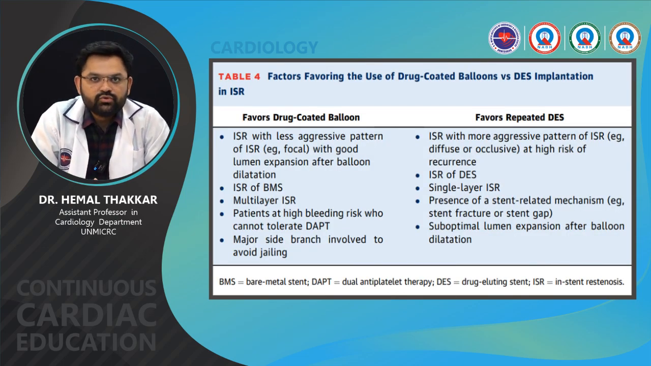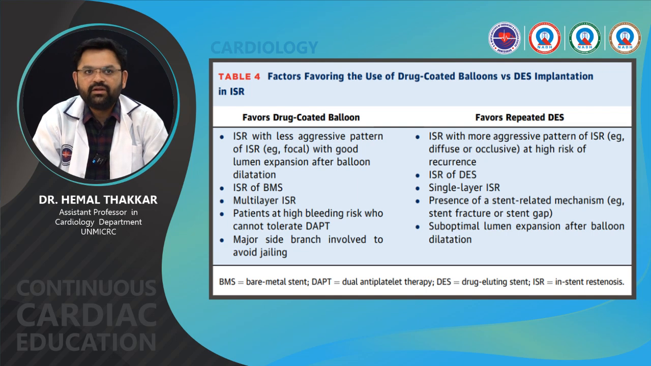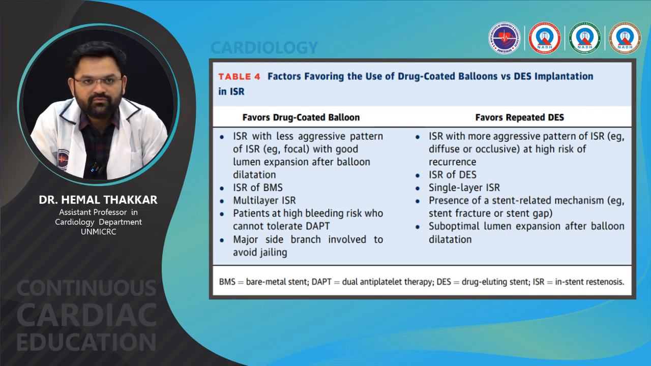So, factors favoring the use of drug coated balloon versus drug eluting stent implantation. The factors which favor use of drug coated balloon: one is ISR with a less aggressive pattern, like focal, with good lumen expansion after balloon dilatation; ISR of bare metal stent; multi-layer ISR; patients at high bleeding risk who cannot tolerate DAPT; and major side branch involved, to avoid jailing. So these are the factors which favor drug coated balloon.